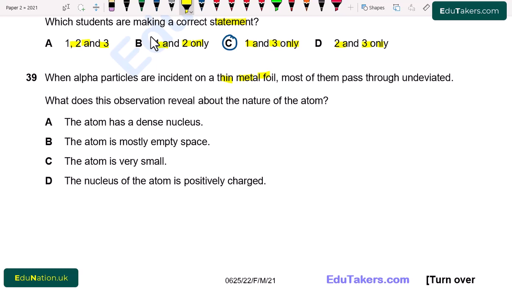MCQs A, the atom has a dense nucleus. B, the atom is mostly empty space. C, the atom is very small. D, the nucleus of an atom is positively charged. So it is due to the reason that most of the atom is empty. That's why the alpha particles go straight forward. So from here option B is correct, which shows that the atom is mostly empty space.